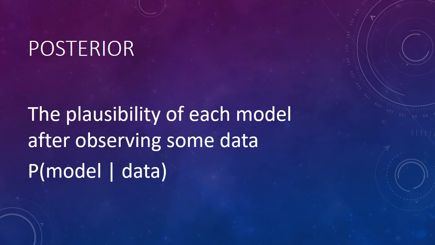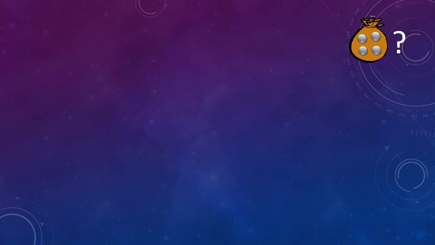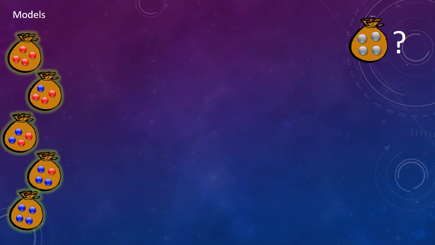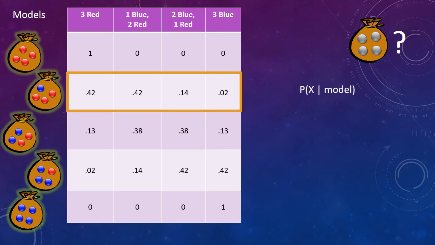Okay, let's step back and have a quick review of what we did. We started with the question, can we determine the composition of our mystery bag based on what marbles we pull out? We thought up all the possible contents of the bag. These were our 5 models. Then we thought about what would happen if we drew out 3 marbles from each of these hypothetical bags, replacing the marble and shaking up the bag each time. These conditional probabilities of each possible outcome given one of our hypothetical bags were called the likelihood.